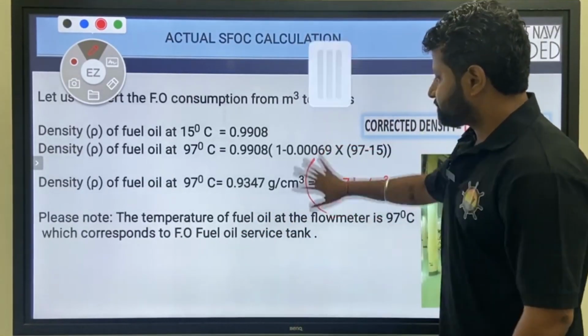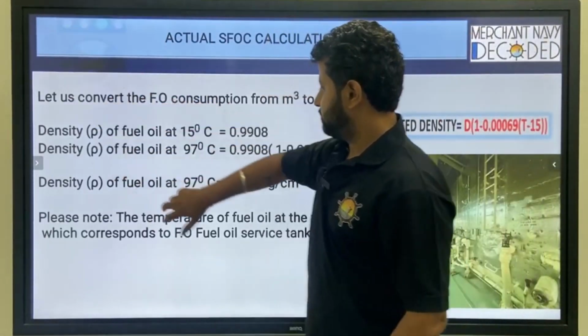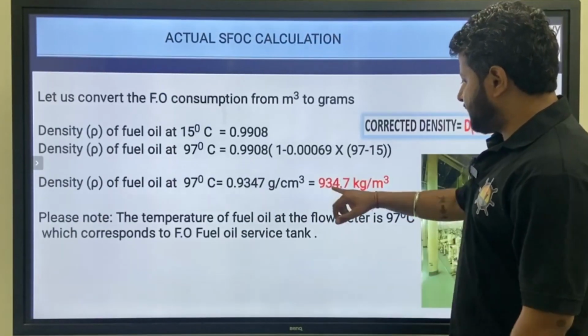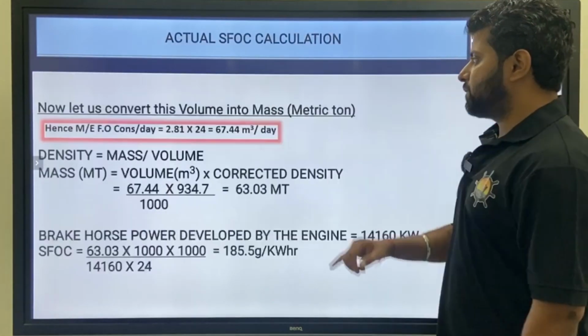So now I know the volume, which was how much? 67.44 meter cube. I know the density, which is 934.7 kilogram per meter cube. How much will be the mass?